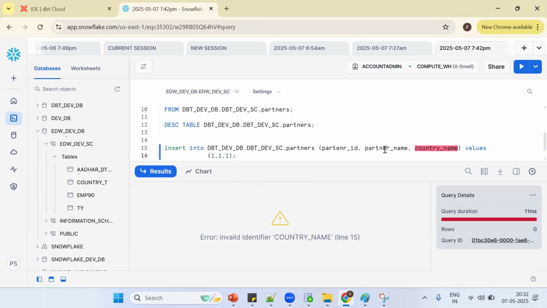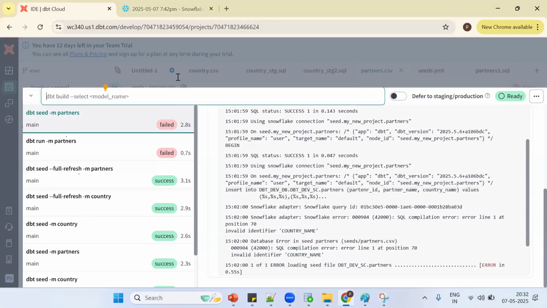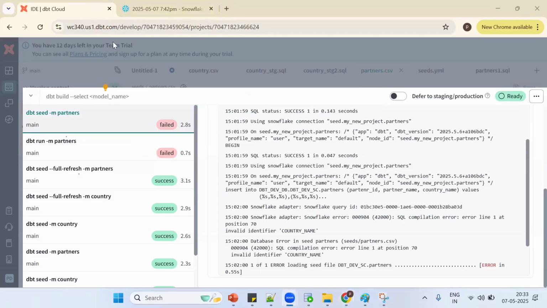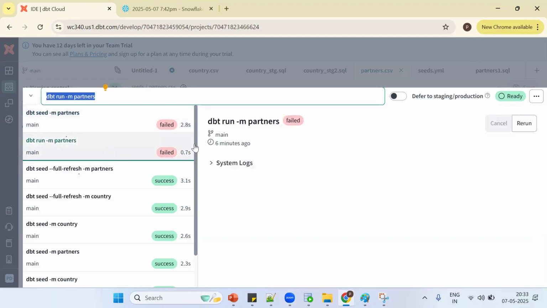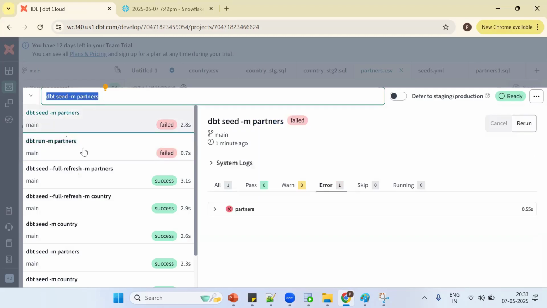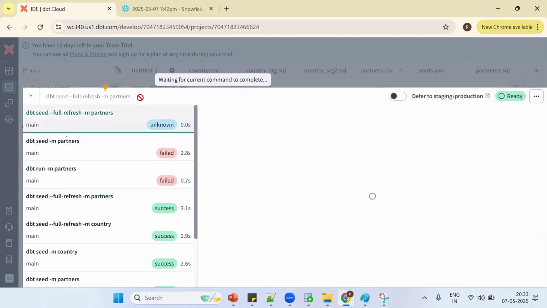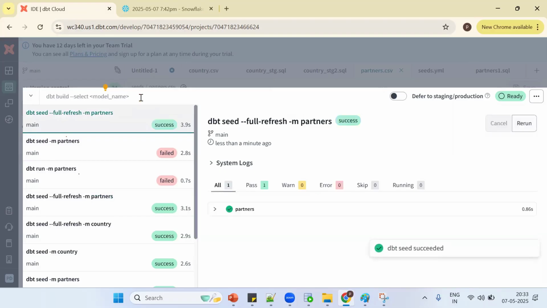Only partner ID and partner name. Now I want the definition changed. How do we accommodate the schema change? This is a schema change. Now what should I do? We should go for full refresh. What is the syntax? dbt seed --full-refresh -m and the seed name. What's your seed name? Partners. Now what will happen? The table will be dropped, recreated, inserted, and the transaction committed.